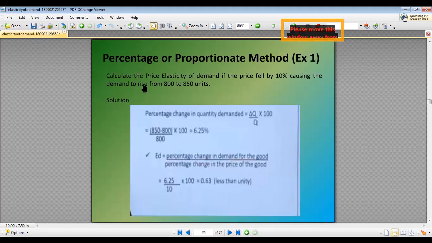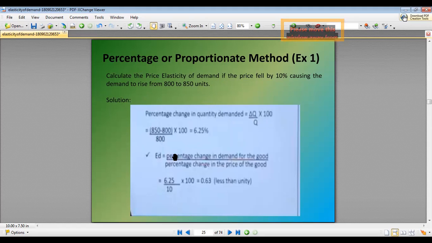So here one example is given. Calculate the price elasticity of demand if the price fell by 10%, causing the demand to rise from 800 to 850 units. So the percentage change in price is given, that is 10%. Now we have to calculate the percentage change in the quantity demanded, that is delta Q upon Q multiplied by 100. So the change in quantity is 850 minus 800, divided by the original quantity 800, multiplied by 100. So the value will come out to be 6.25.